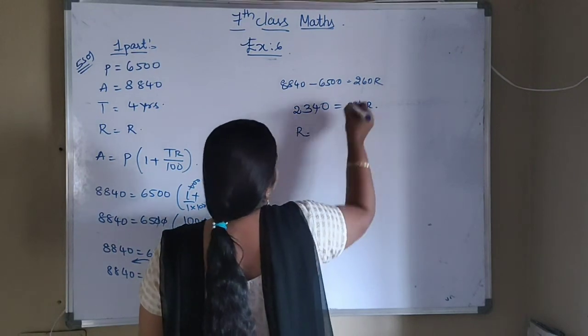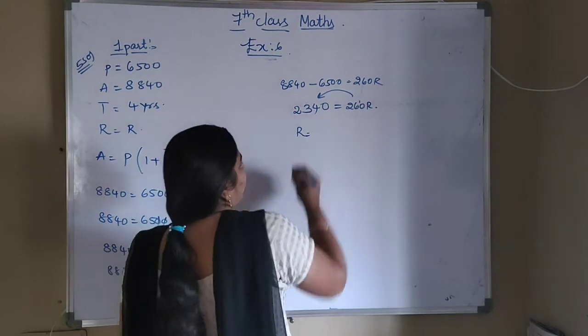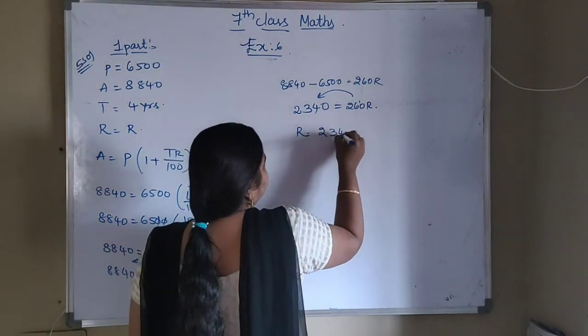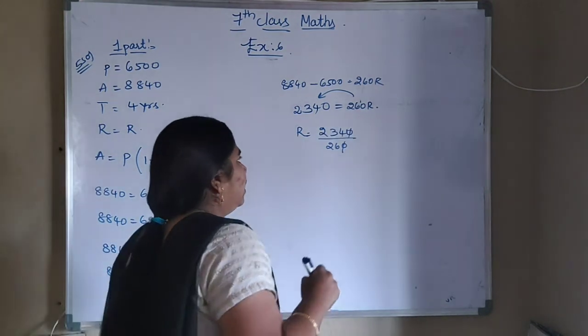So R equals, transposing 260 to the other side, which is converted into division, 2,340 by 260. The zeros get cancelled.